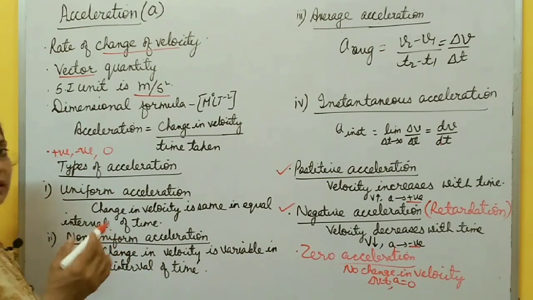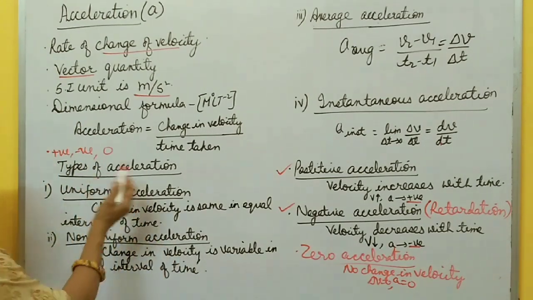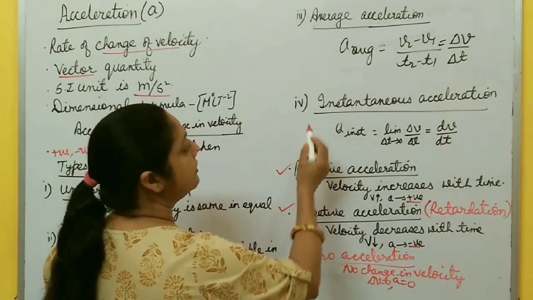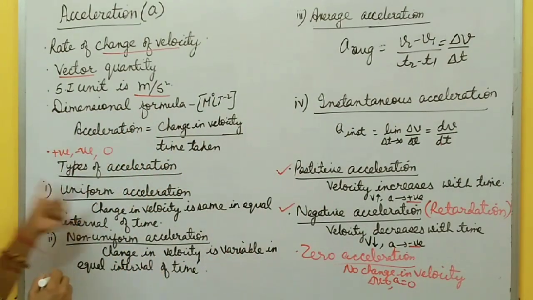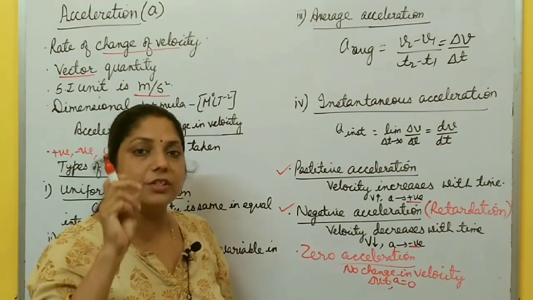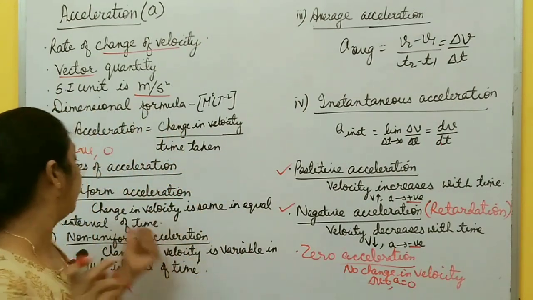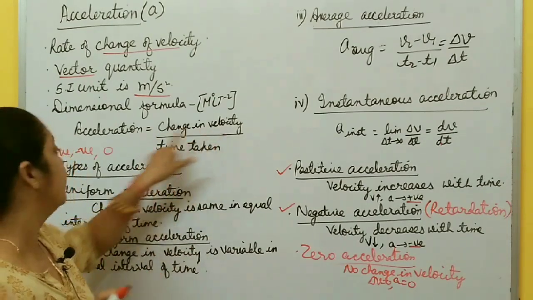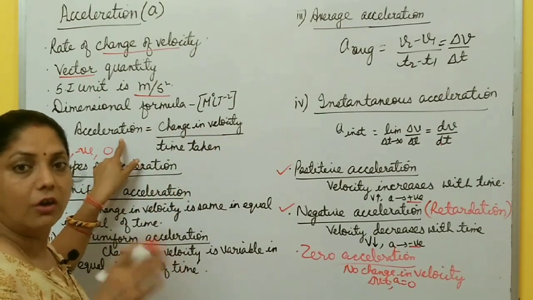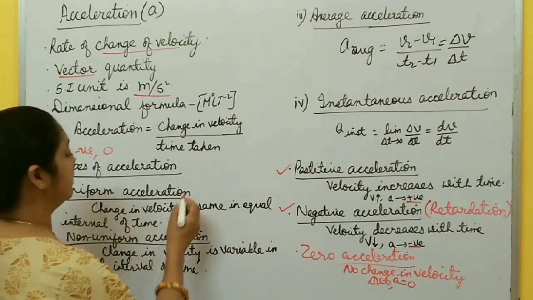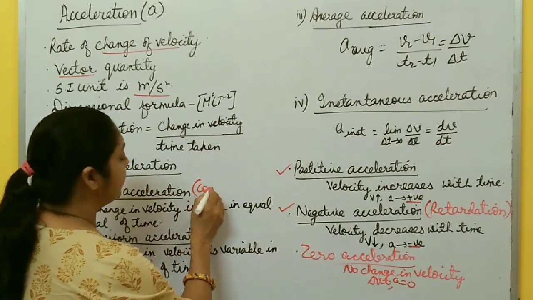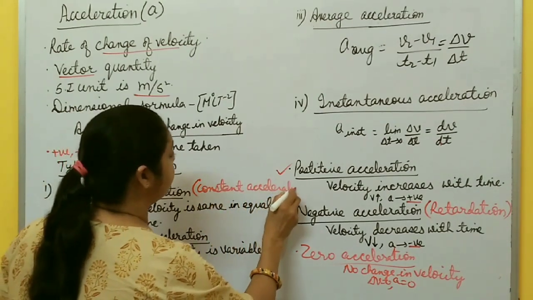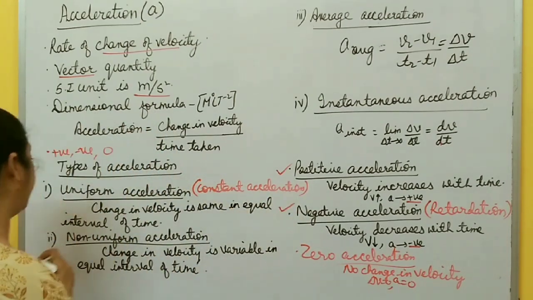Now like types of velocity, there are also types of acceleration. Uniform acceleration, non-uniform acceleration, average acceleration and instantaneous acceleration. Uniform acceleration means change in velocity is same in equal interval of time, per unit time. If change in velocity is same, it means acceleration is also constant or same or uniform throughout the motion. So this uniform acceleration is also called constant acceleration if change in velocity is same per unit time, right?